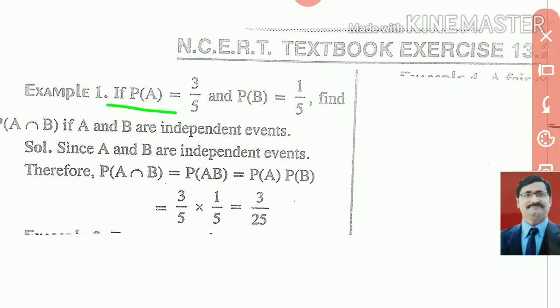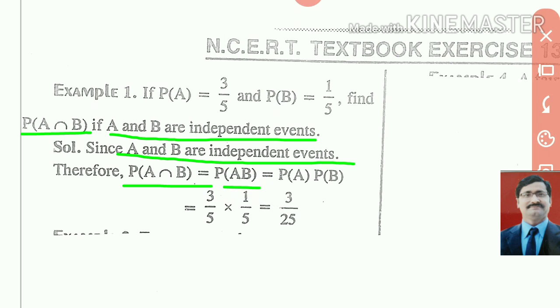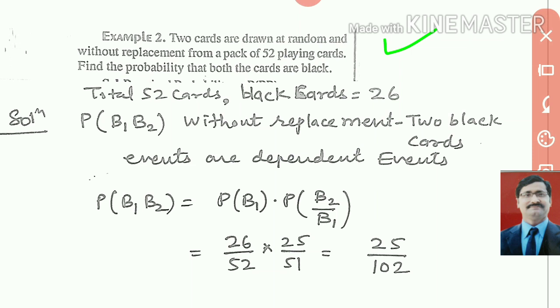If P(A) is given as 3 by 5, P(B) is given as 1 by 5, find P(A intersection B) if A and B are independent events. Look here, if A and B are independent events, we can write P(A intersection B) equal to P(AB), and that will be equal to P(A) into P(B). P(A) and P(B) we know already. So you multiply, you will get 3 upon 25. This is a very simple question. Okay, we will do example 2.